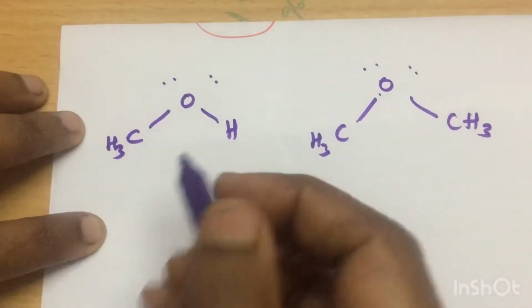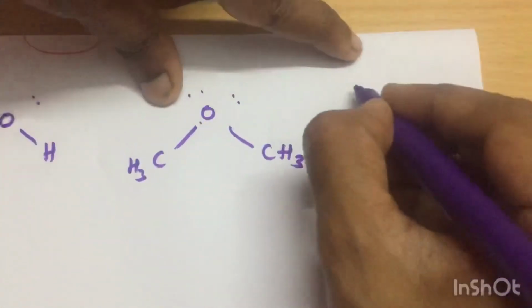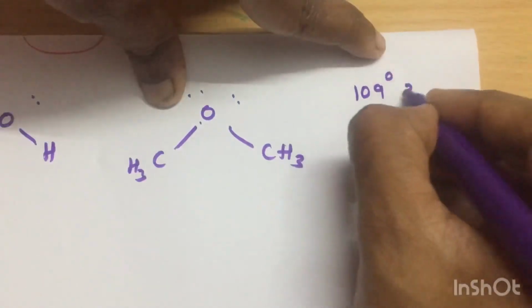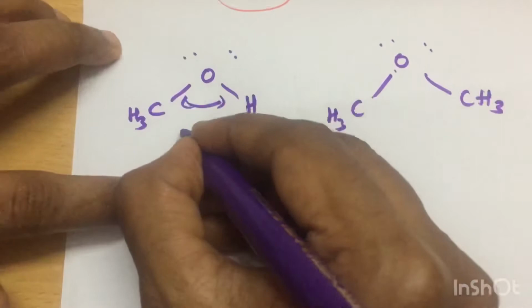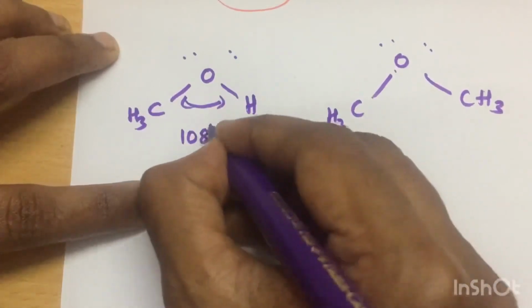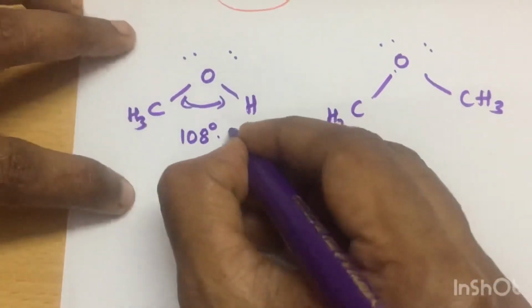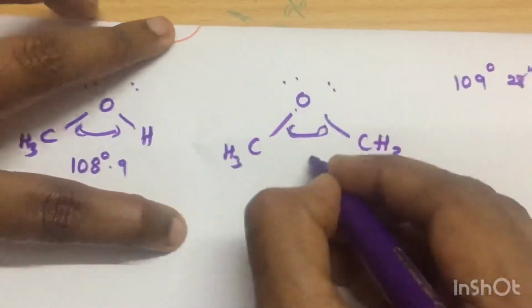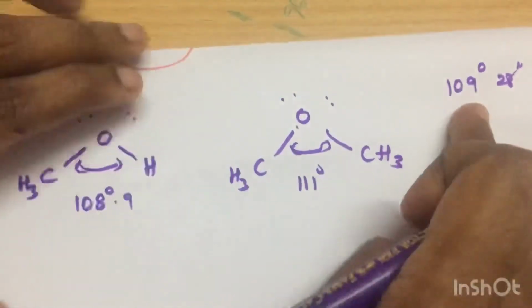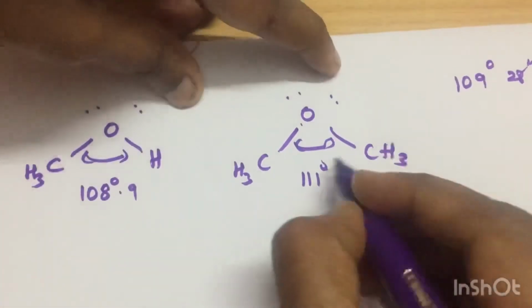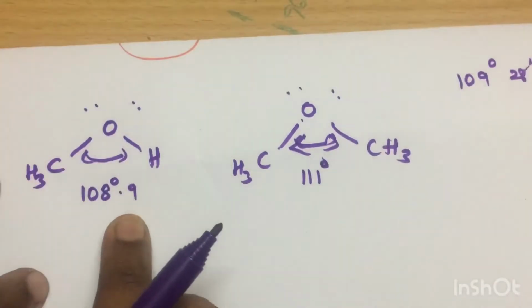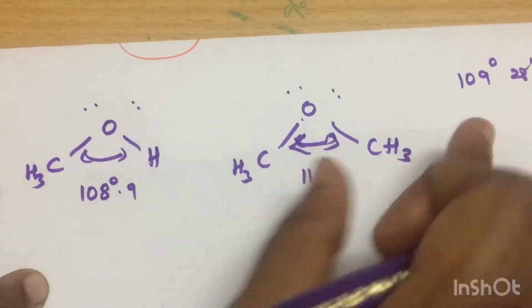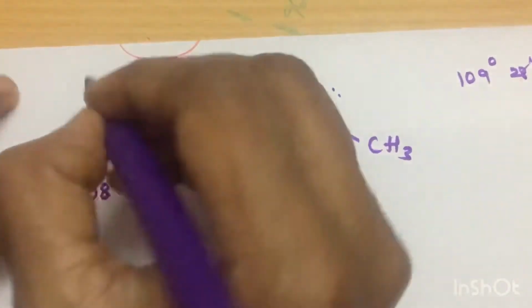The exact tetrahedral bond angle is 109 degrees 28 minutes. Here we observe 108 something, not much less, and this is slightly greater. The bond angle in ether is slightly greater and the bond angle in alcohol is slightly lesser. They are asking the reason.